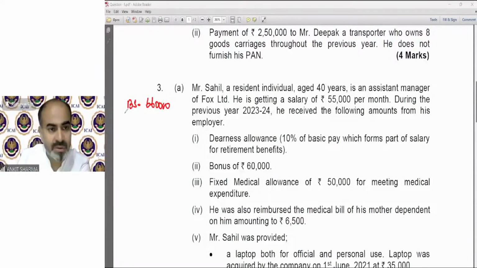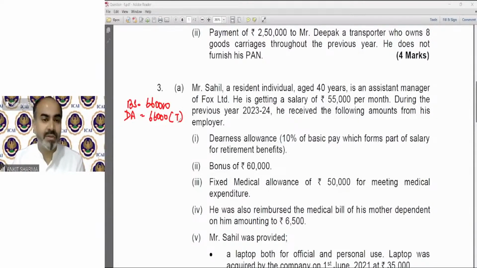Then dearness allowance, that is 10% of basic pay, that means 66,000. In the question, you should write like this in front of the DA: as per retirement benefit or as per terms of employment, because this kind of DA needs to be included for the purpose of gratuity in the case not covered by Payment of Gratuity Act, leave encashment, HRA, etc.